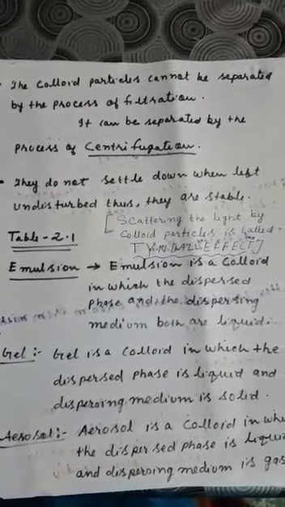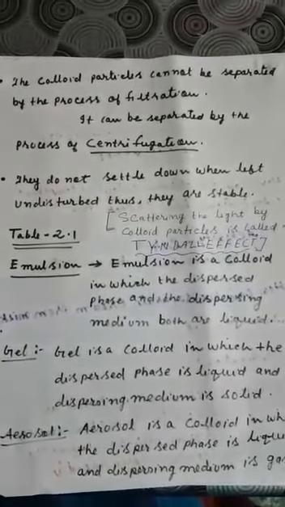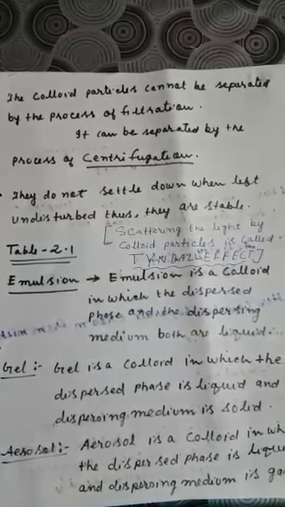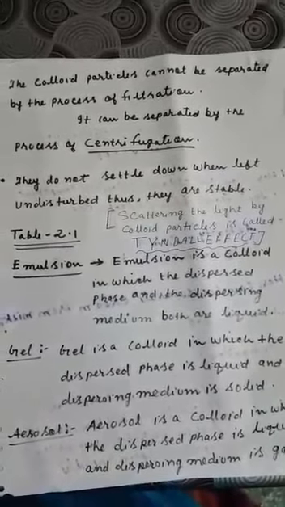So how to define them? If you consider emulsion, you will see that in case of emulsion, both the dispersed phase and dispersing medium are liquid. So you will define that emulsion is a colloid in which the dispersed phase and the dispersing medium both are liquid. Am I clear? If you consider a gel, in case of gel, dispersed phase is a liquid but dispersing medium is solid.